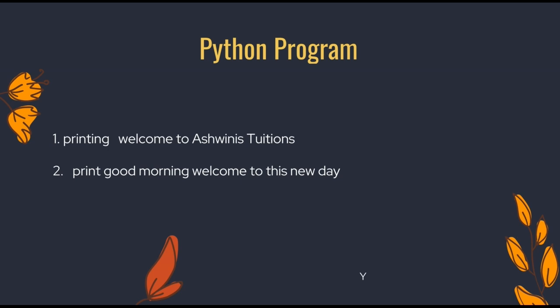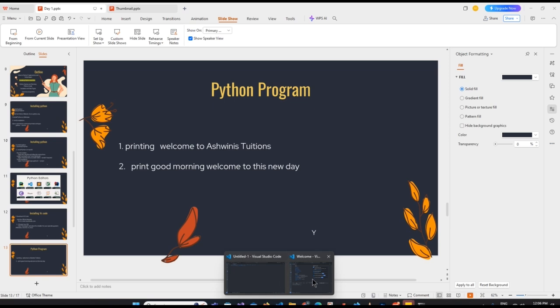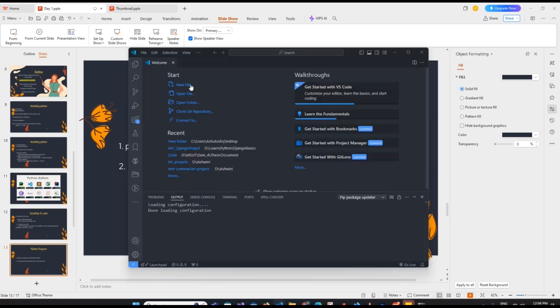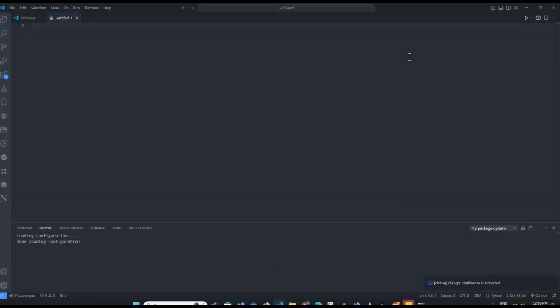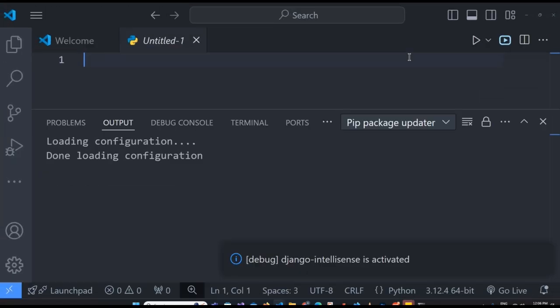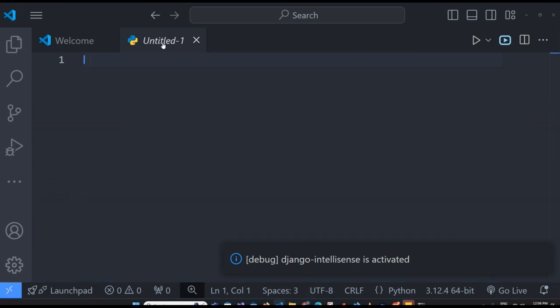The first thing we're going to do is print welcome to Ashwini tutorials, or good morning to everybody. So let's start writing these programs. We'll open VS Code, and here we'll start a new Python file. Remember, you can have a C file, a C++ file, or a Python file, which is the most common. I'll zoom in more so that you can see. As you can see, the logo is of Python, so the file is going to be a Python file.